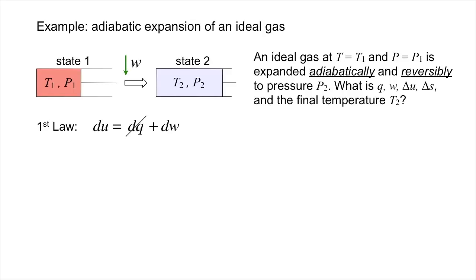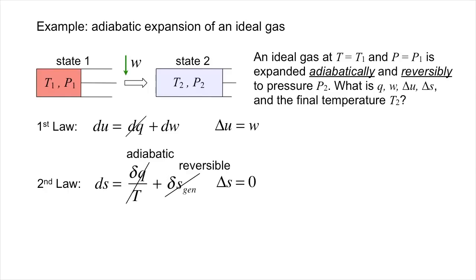According to the first law, since there is no heat, dU equals dW, and thus W is delta U. But we don't yet know the transformation path of the gas, so we can't just directly integrate dW as minus pdV. However, applying the second law and recognizing that the transformation is both adiabatic and reversible, dS must be 0 along the entire path. Thus delta S is 0.